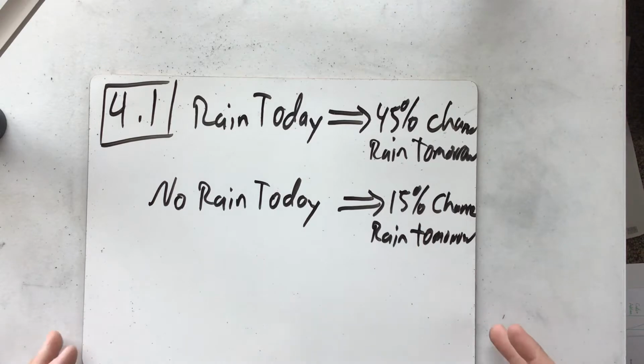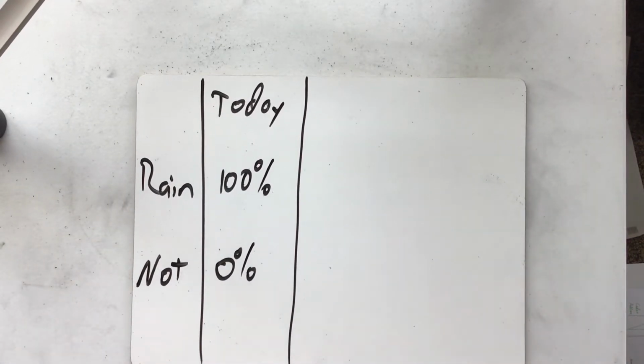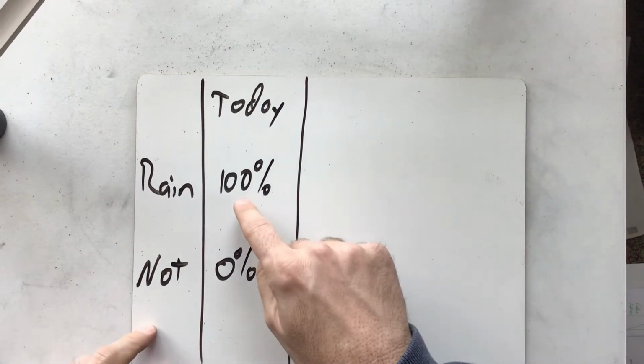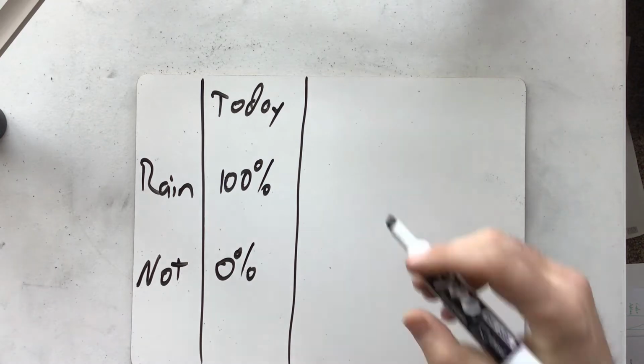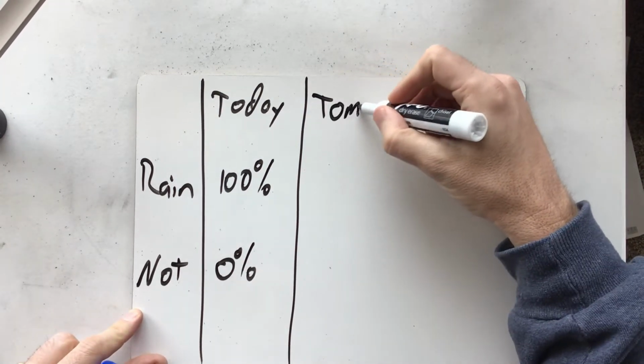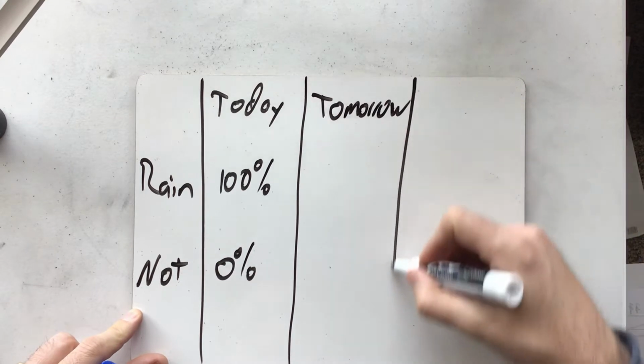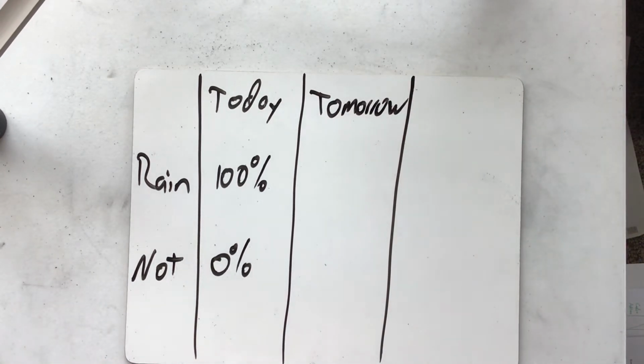So let's start this problem in the most basic way possible: let's think about our probabilities and see if we can calculate them by hand. If it's raining today, it's a 100% chance it rained and a 0% chance it didn't. It actually didn't rain today, but we can pretend. Then the question is, what's going to happen tomorrow? Because it rained today, there's now a 55% chance that it rains tomorrow.